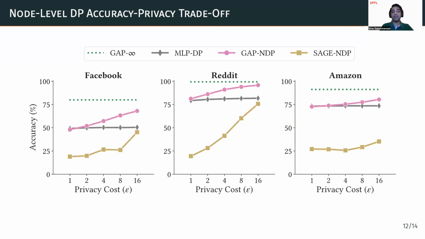Here's also the same experiment in the node-level DP setting. Here we choose higher epsilon values from 1 to 16 because node-level DP is harder to achieve, as we need to hide much larger differences and thus requires higher epsilon values. Again, we can see that GAP, the pink curve, still has much better accuracy-privacy trade-offs compared to the other methods.